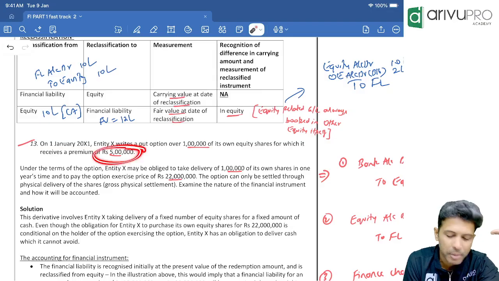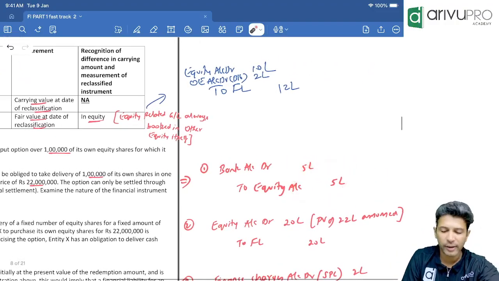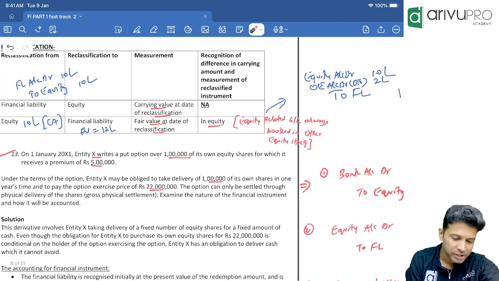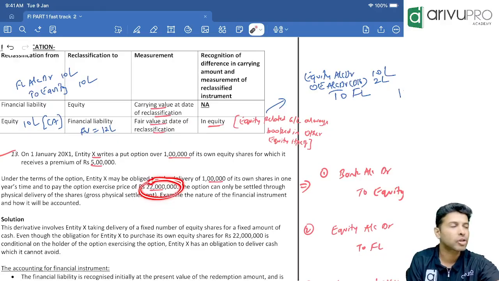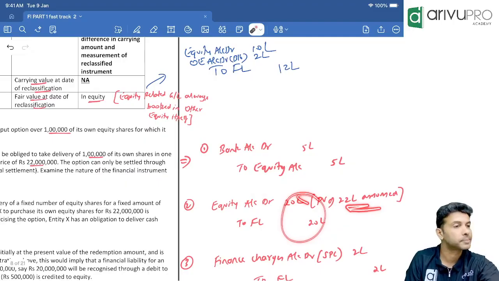First, option premium collected. What journal entry? Bank account debit to other equity, 5 lakh. Done. Next, we have to create financial liability. Will you create it at 22 lakhs or present value? Present value. How much have we assumed present value to be? 20 lakh. What's the journal entry? Other equity to financial liability, 20 lakh assumed.